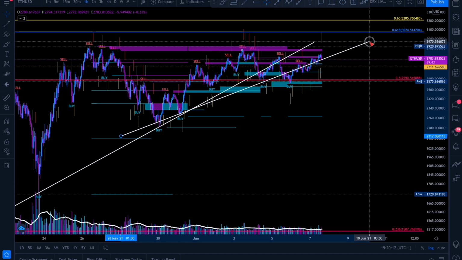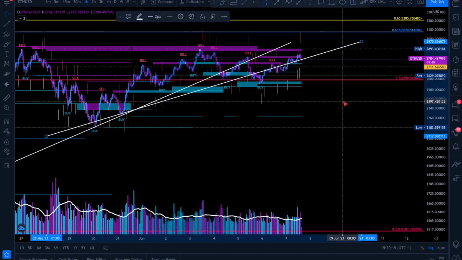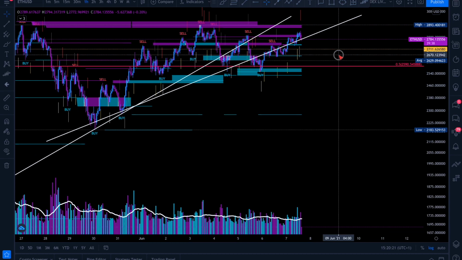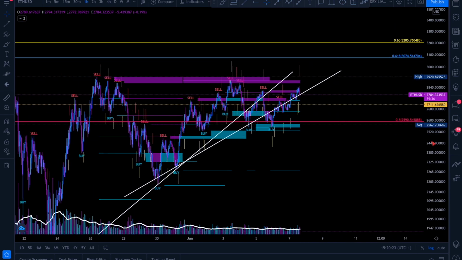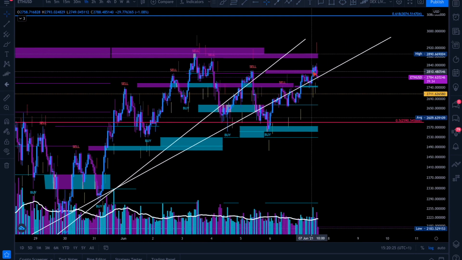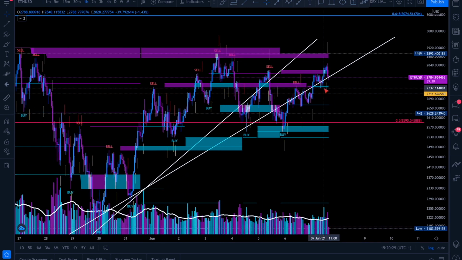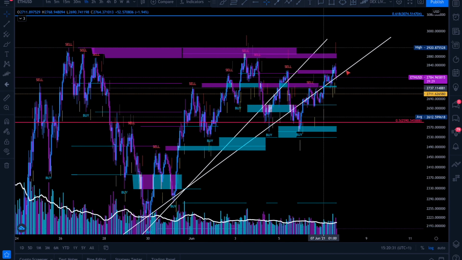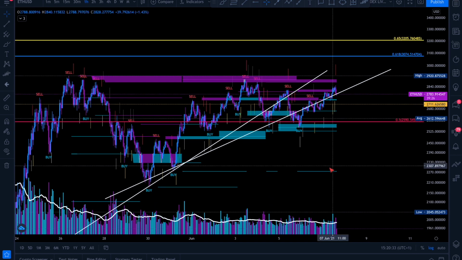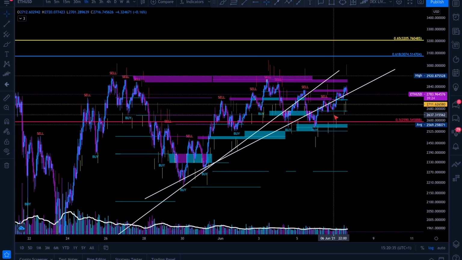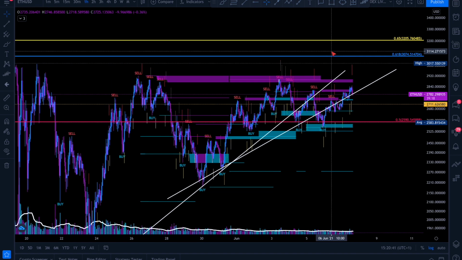This looks more like it, right? So this looks more like the new current trend. Also today, as you can see, it is actually bouncing on that trend line. So this seems to be forming a brand new trend line. Same thing is happening on BTC as well. And as you can see, we've got very little resistance here. If we just break above it and go into these zones, I think we'll be solid.